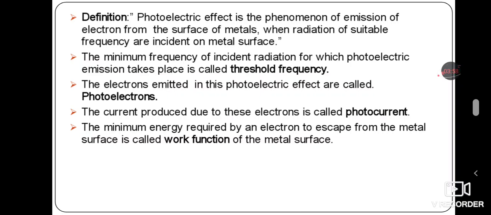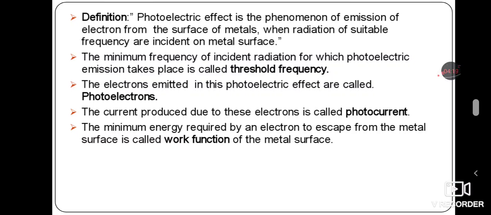What is the difference between these two? Whenever we talk about minimum frequency, light is considered as a wave. When we consider light as a wave, the minimum frequency required to remove the electron from the metal is called the threshold frequency.